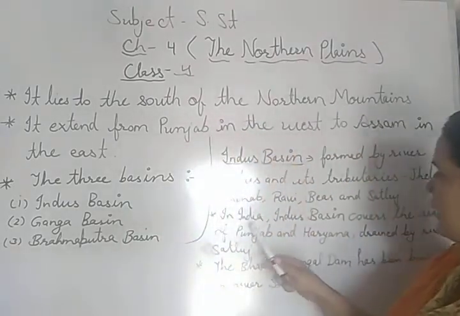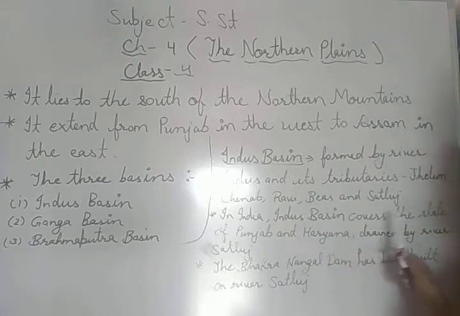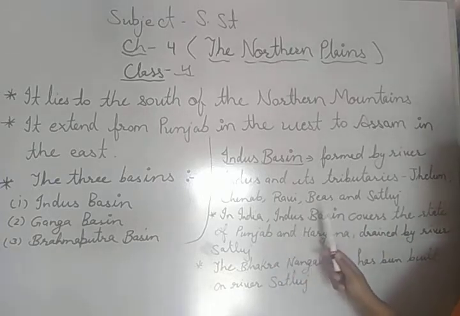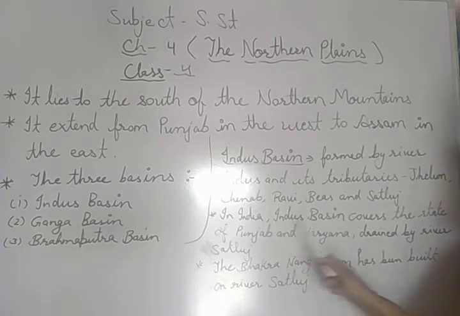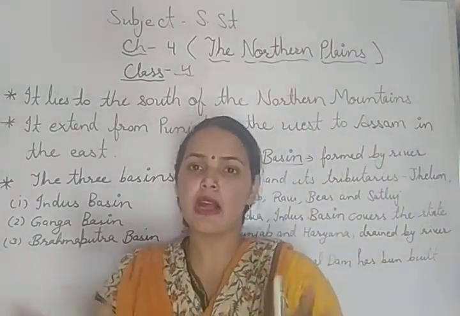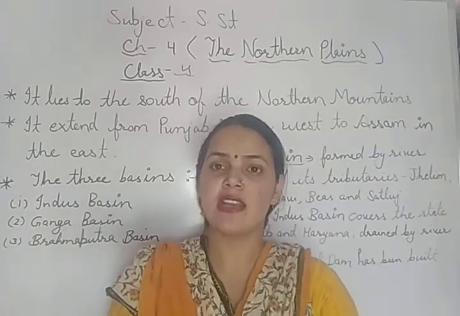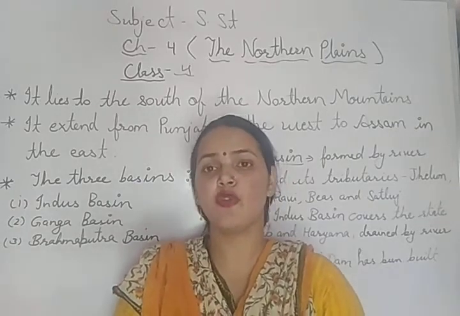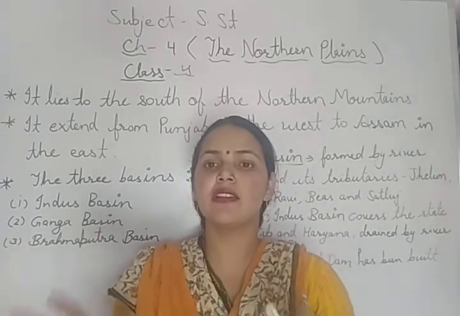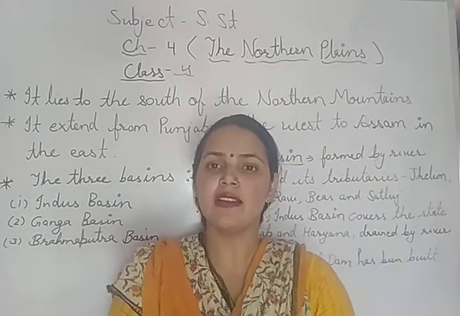In India, the Indus basin covers the states of Punjab and Haryana. These two states are drained by river Satluj, which flows through them.